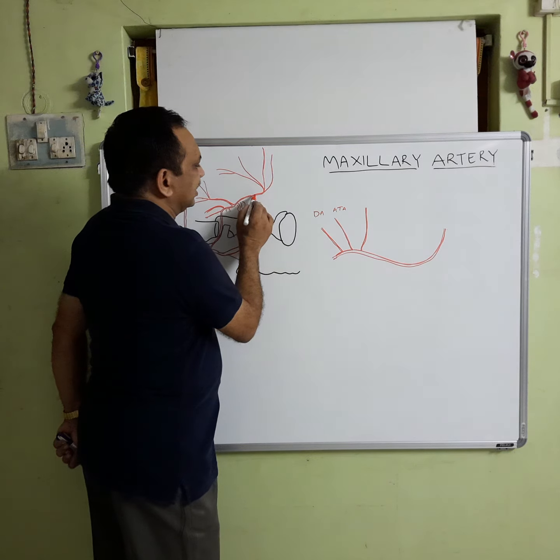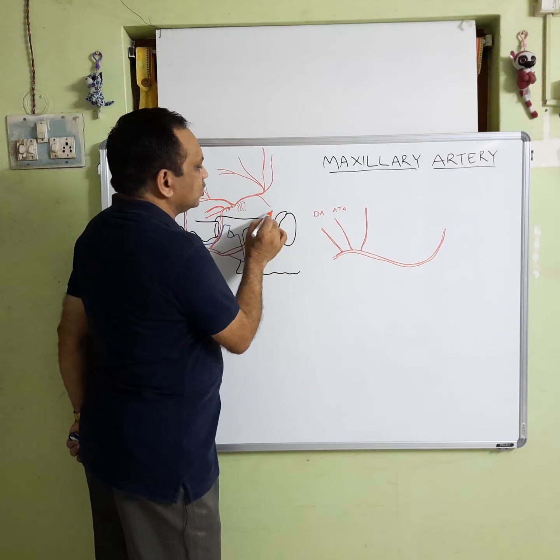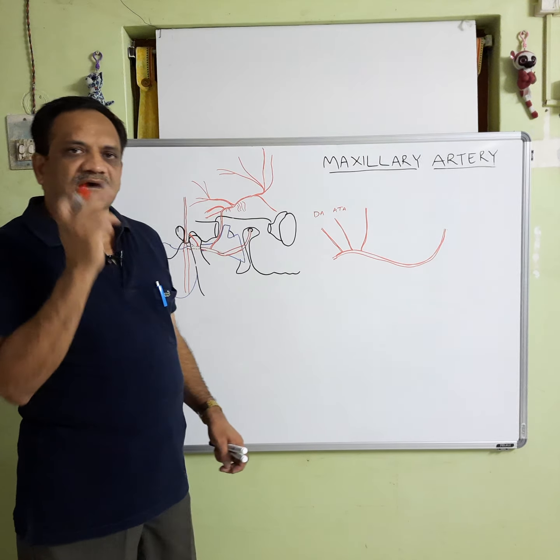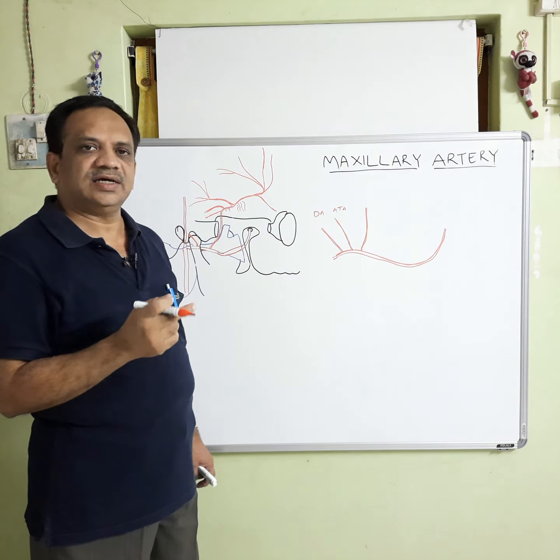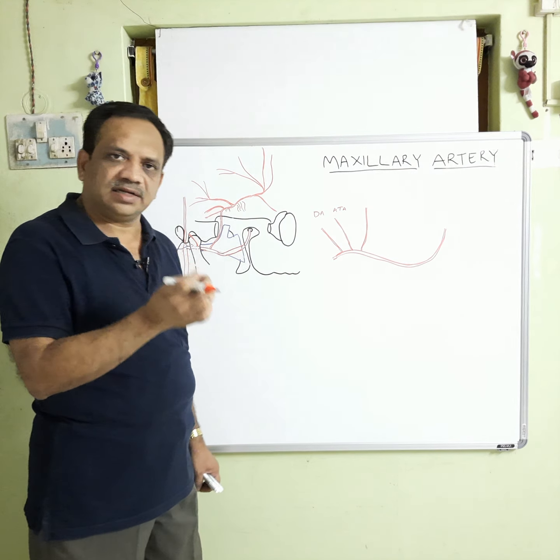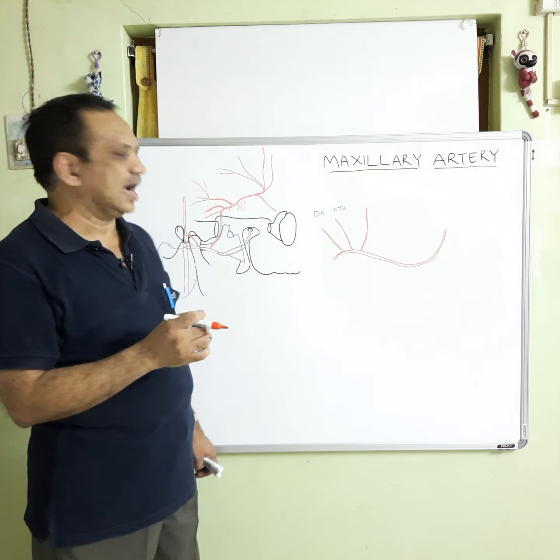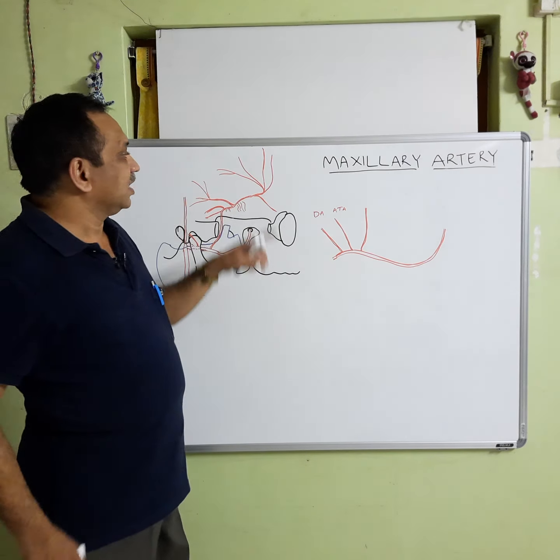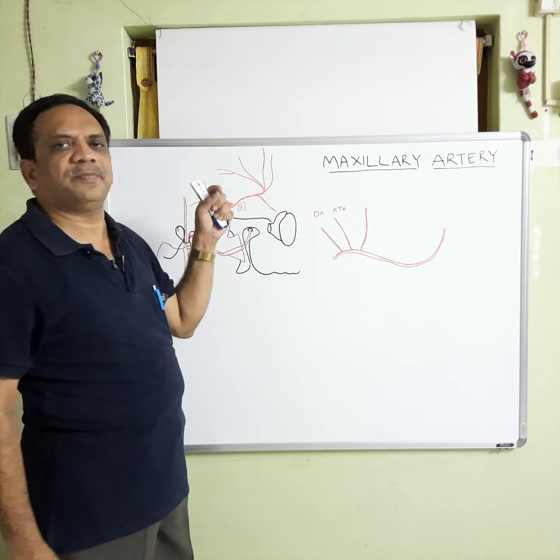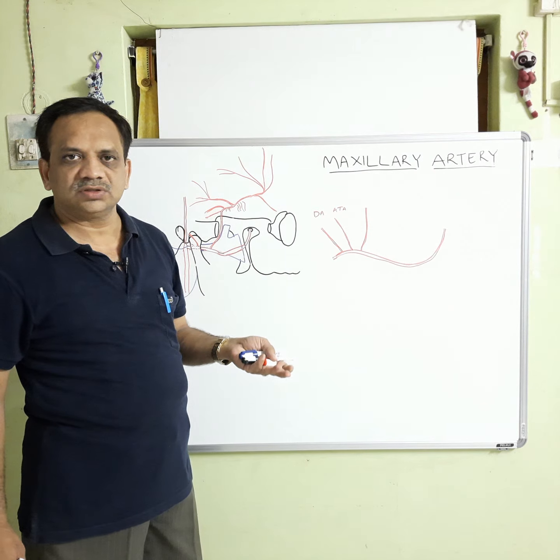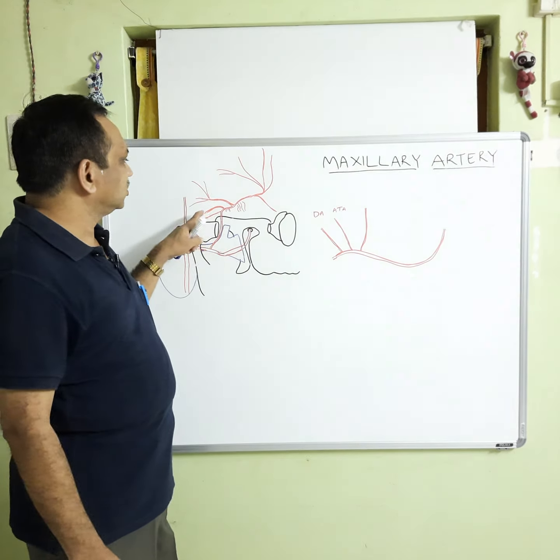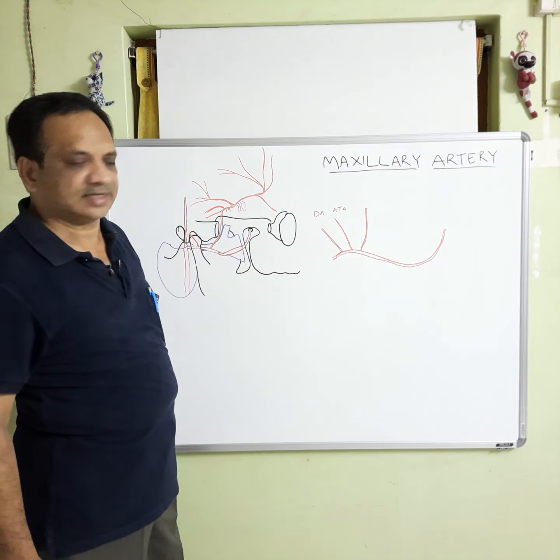It also gives an anastomosing branch which goes to the orbit through the lateral end of the superior orbital fissure, which anastomoses with the recurrent branch of the lacrimal artery. So, these are the branches. So, these are all named branches. It also supplies a number of branches to the skull bones and the dura mater and the red bone marrow of the skull bones. So, this is about the middle meningeal artery.